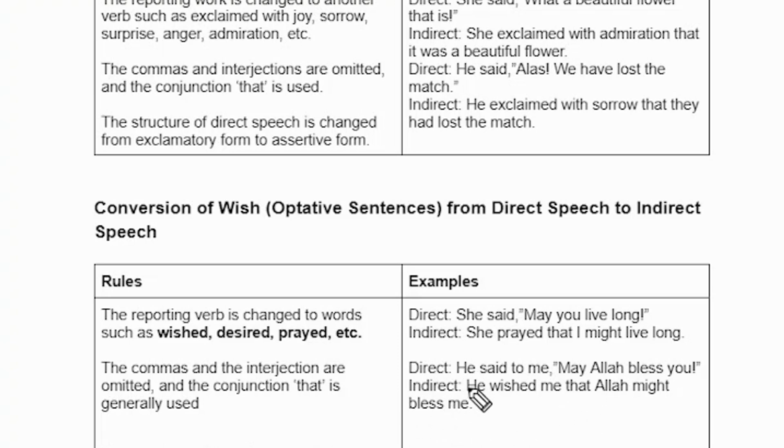So you can see "said to me" is converted into "wished me", and then we add "that", and then we convert "may" into "might", but we change the structure of the sentence a little bit.